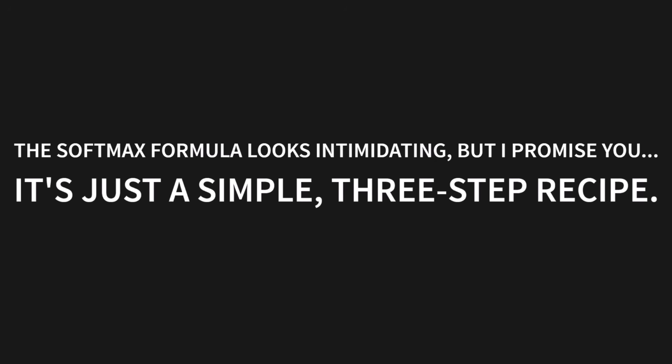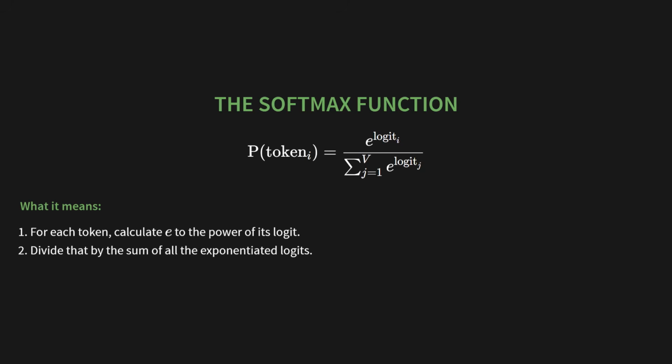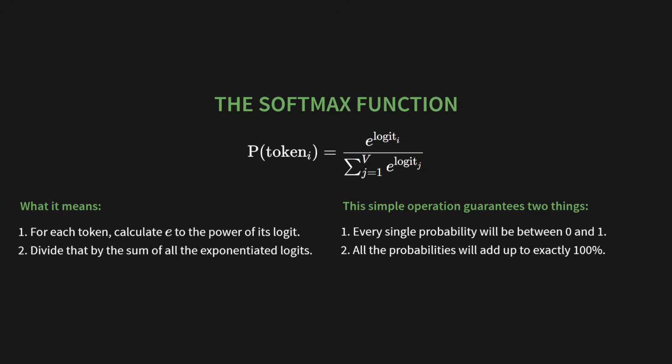To turn them into clean probabilities we can actually use, we apply a crucial function called Softmax. Now, the Softmax formula looks intimidating, but I promise you, it's just a simple 3-step recipe. Check out the formula on the screen. All it's really doing is this. For each token, you calculate e to the power of its logit. Then you divide that result by the sum of all the exponentiated logits. This simple operation guarantees 2 things. First, every single probability will be between 0 and 1. And second, all the probabilities will add up to exactly 100%.